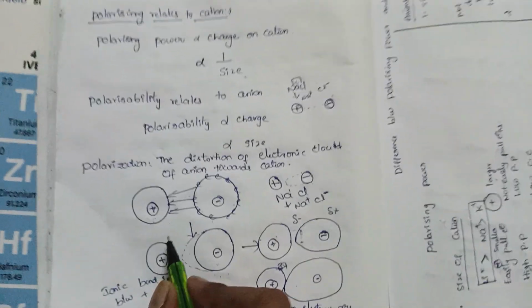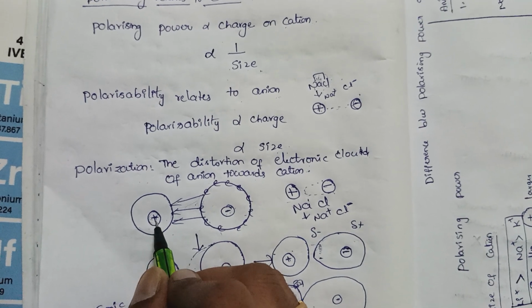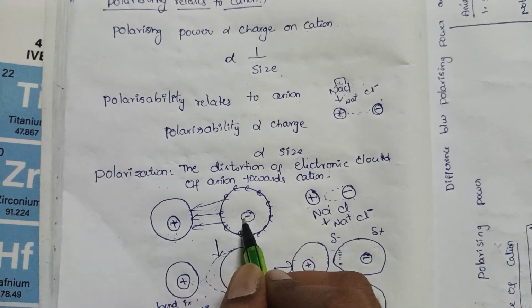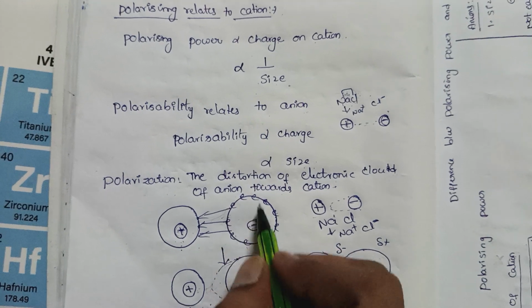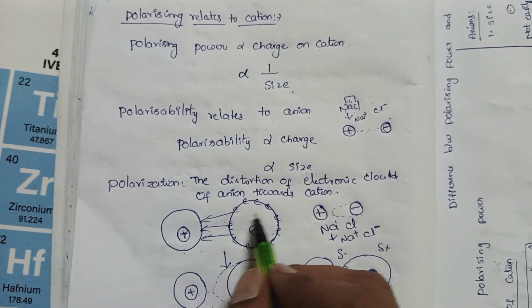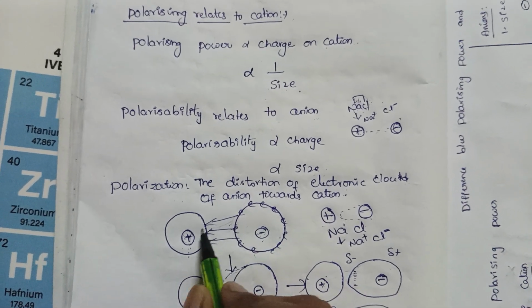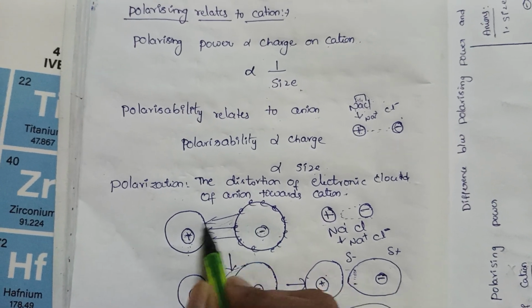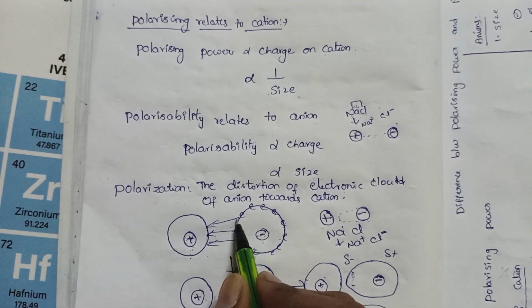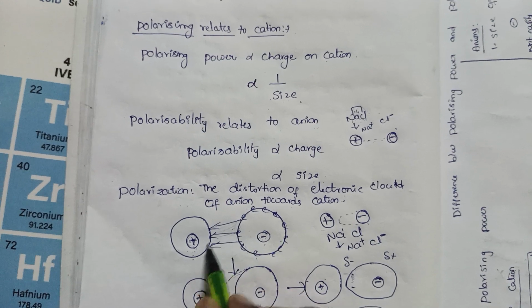If we take this, see, the size of the cation is smaller than the size of the anion. Electrons are present in this anion cloud. See, these electrons are attracted by the cation.